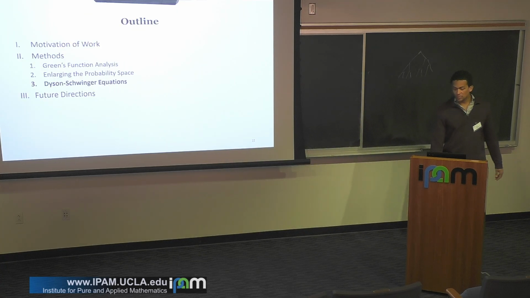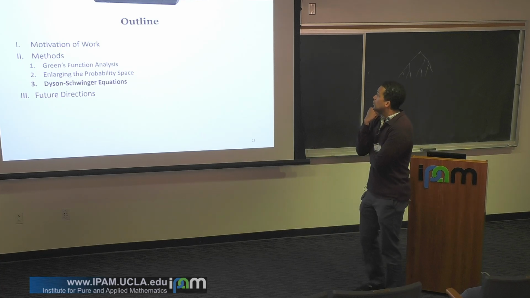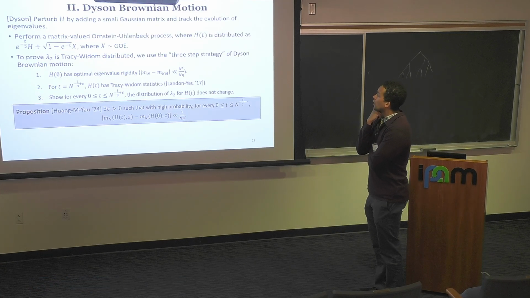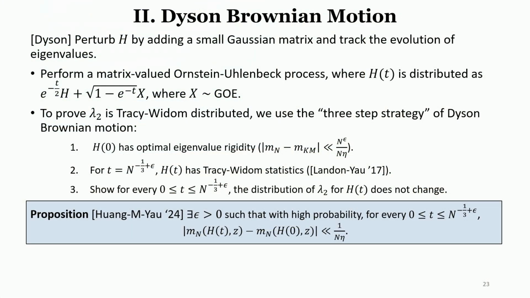All right. And now let me talk about this Dyson-Schwinger equation. Vadim talked about this in the previous talk, which is good. But the way that we show universality is through Dyson Brownian motion. The idea is as follows: we're going to take some kind of matrix-valued Ornstein-Uhlenbeck process.